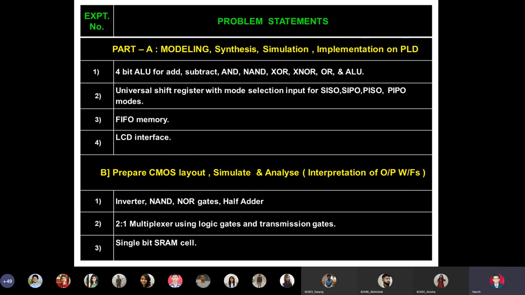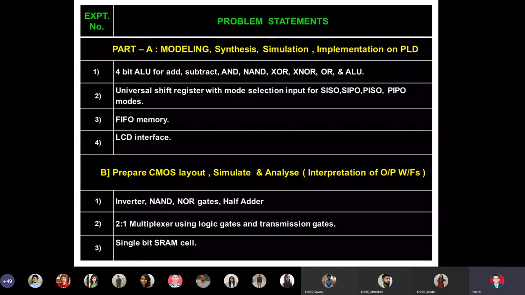So in part B, we are going to perform the following three assignments. The first assignment happens to be the largest, that is inverter, that is a NOT gate, NAND gate, NOR gate and a half adder. The second assignment is a 2:1 multiplexer using logic gates and transmission gates, and the third is a single bit SRAM cell.